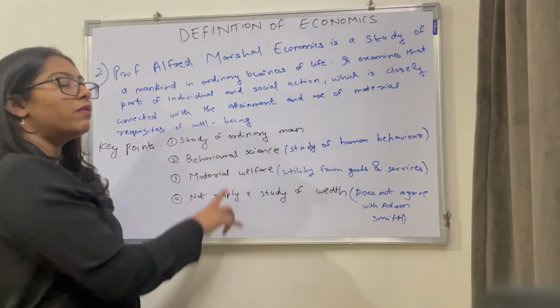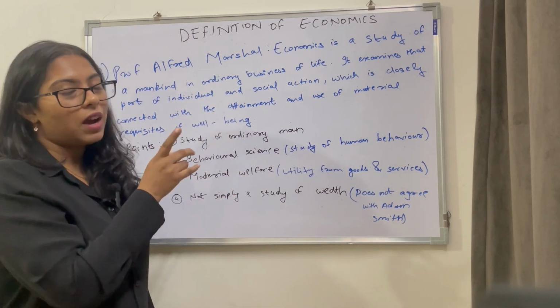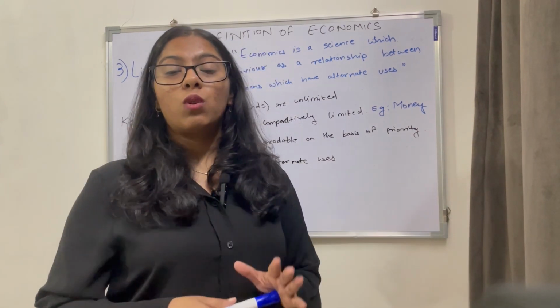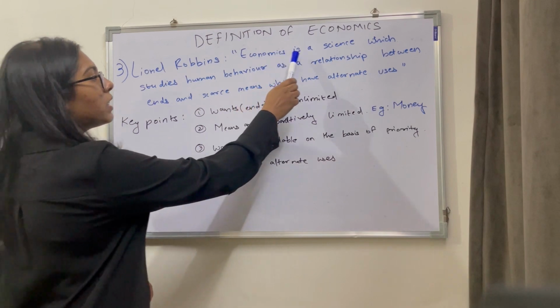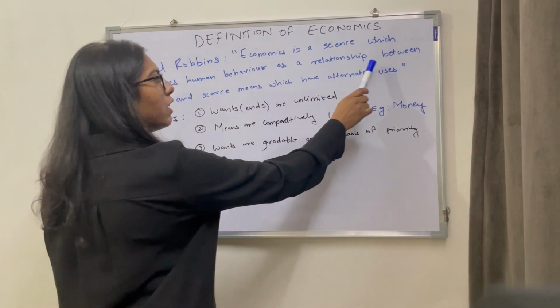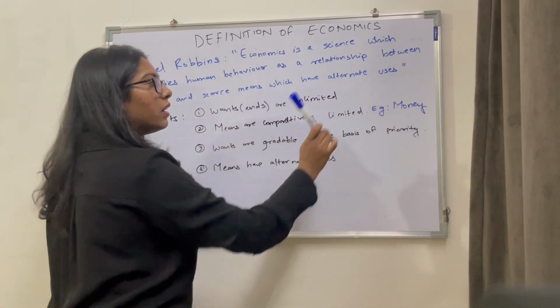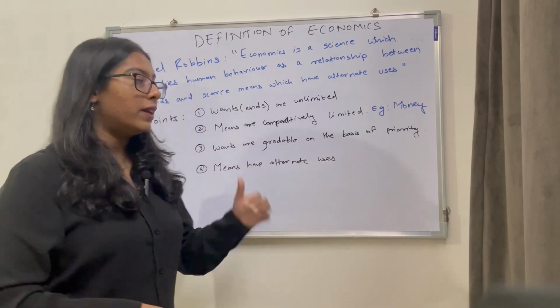Okay. So the welfare definition includes a lot more than what it was in Adam Smith's wealth definition. Now, the scarcity definition by Lionel Robbins. His definition was scarcity oriented. Let's read it out first. Economics is a science which studies human behavior as a relationship between ends and the scarce means which have alternate uses. Very simple definition. Let's look at the key points.